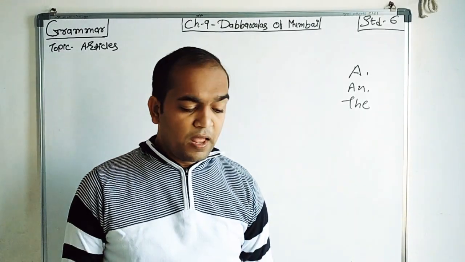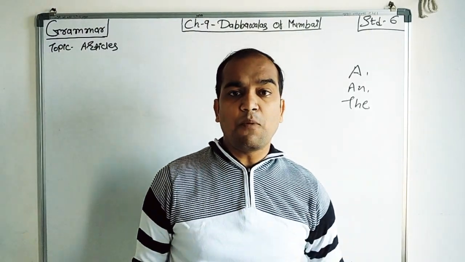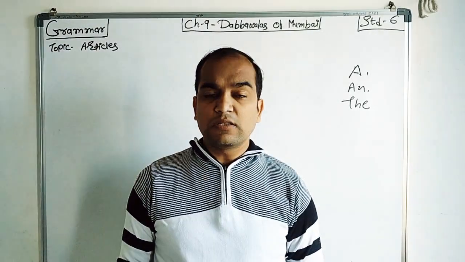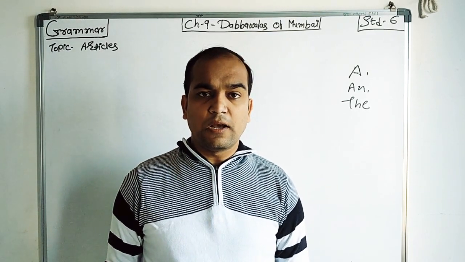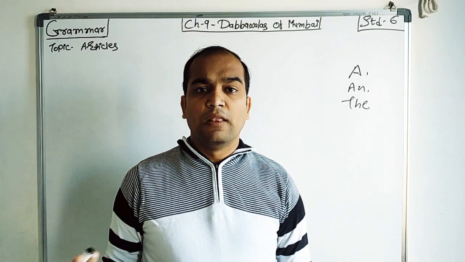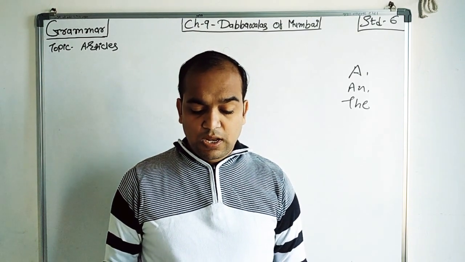Now see here, article means what? It is one type of determiners. Determiners are the part in which possessives, articles and some other things are used, right?